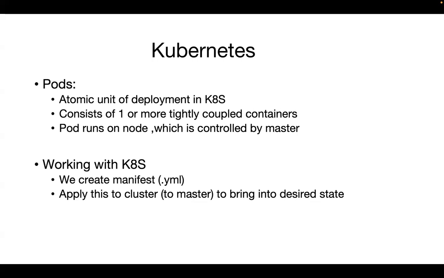So this node is controlled by whom? By the master node. Master node is nothing but another EC2 instance, just like the Ansible setup. We have a master node and worker nodes in Ansible. You remember? Yes, sir. So here also, this master node controls these worker nodes. In those worker nodes only we have pods. In pods only we have containers.